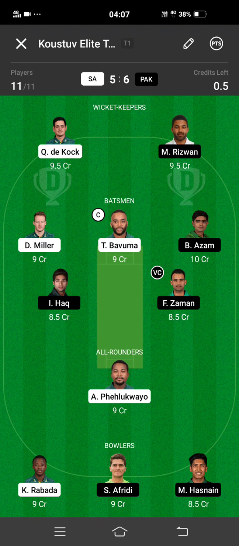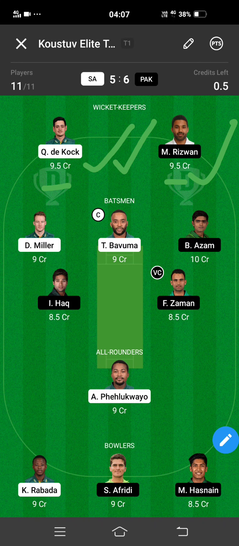Here you can see that I have two in the wicketkeeper section: Quinton de Kock and Mohammad Rizwan. One more thing I will tell you, that if Sarfraz Ahmed plays, I will definitely try him in the wicketkeeper section in place of Quinton de Kock or Mohammad Rizwan. I will provide the final update in my Telegram channel. You have to join my Telegram channel Fantasy Blasters.